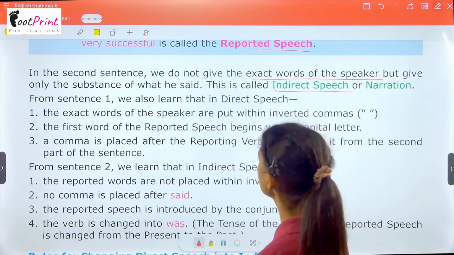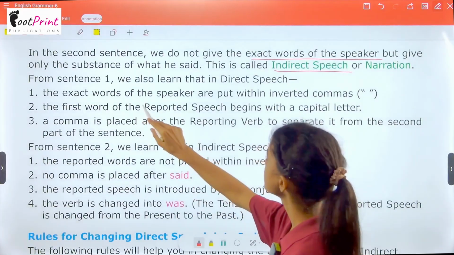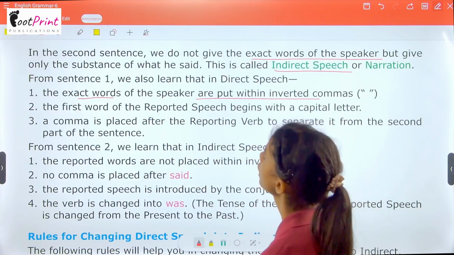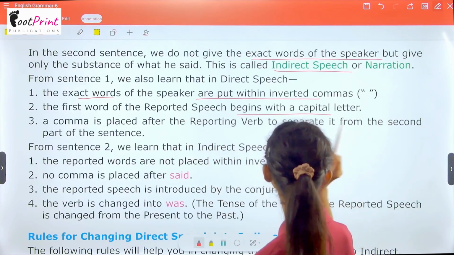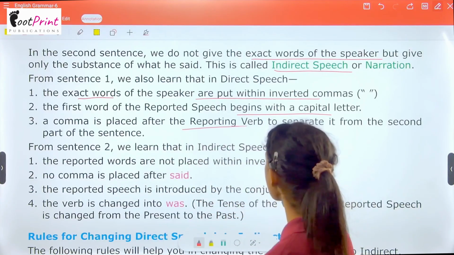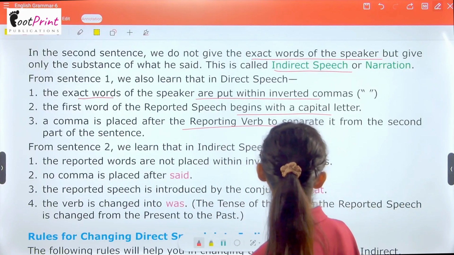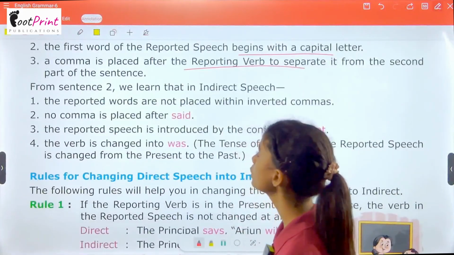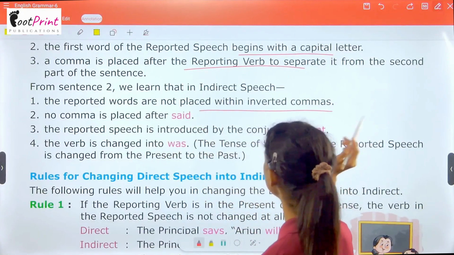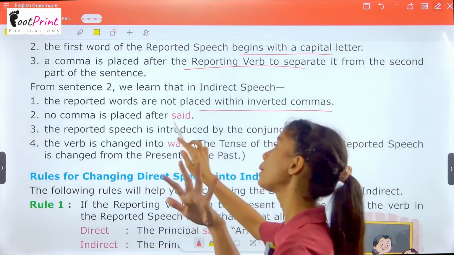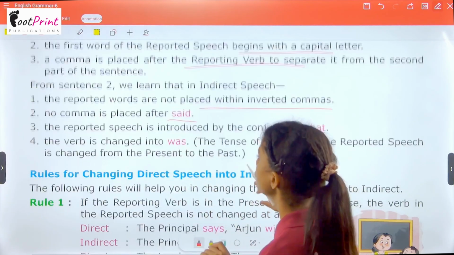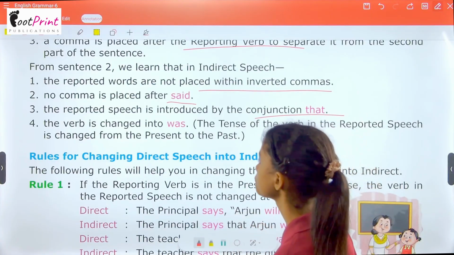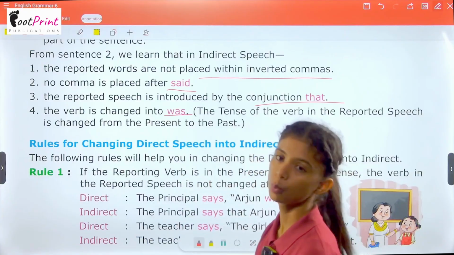From sentence 1, we also learned that in direct speech, the exact words of the speaker are put within inverted commas. The first word of the reported speech begins with a capital letter. A comma is placed after the reporting verb to separate it from the second part of the sentence. And from the second sentence, we got to know that the reported words are not placed within inverted commas and no comma is placed after said. The reported speech is introduced by the conjunction that. So we join these two, and the verb is changed into was.